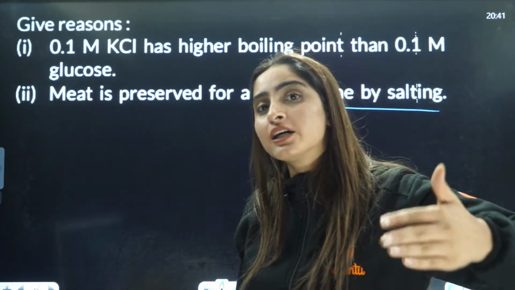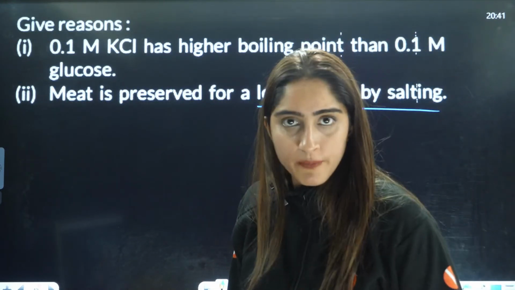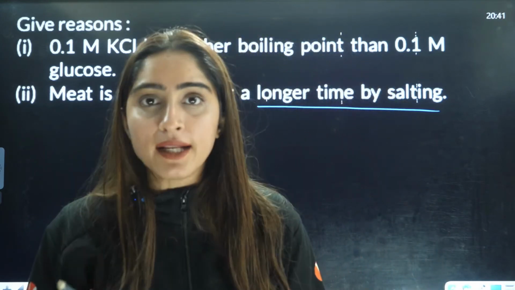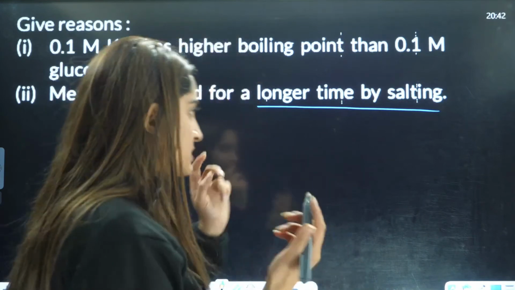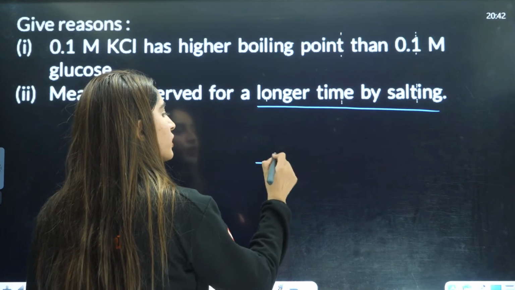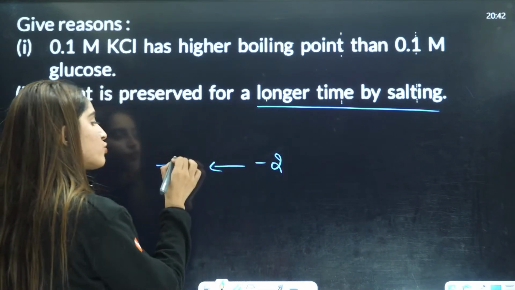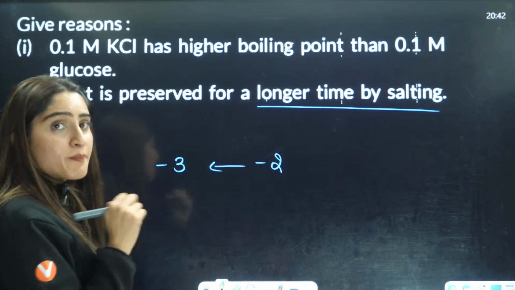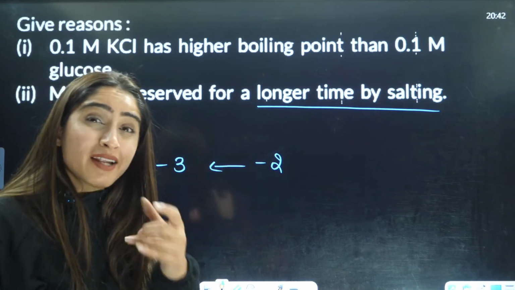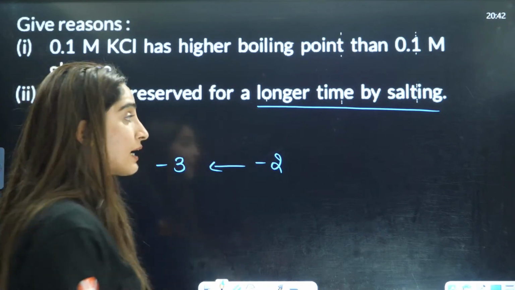Whenever you add a non-volatile solute to a solvent, the freezing point will decrease, right? Just imagine earlier the freezing point is -2. Now it has decreased to -3. So it is a benefit, that for this solution to freeze, it needs -3 temperature.